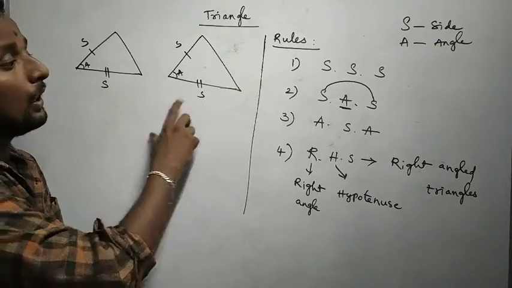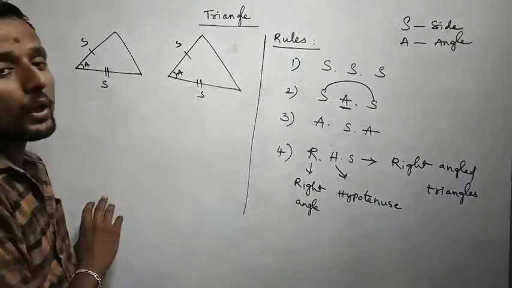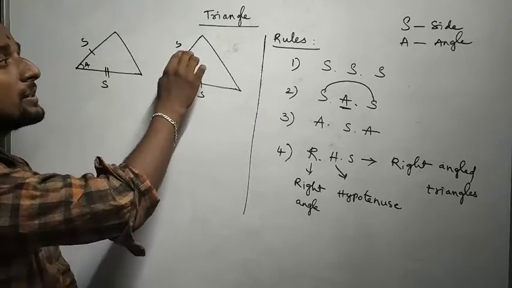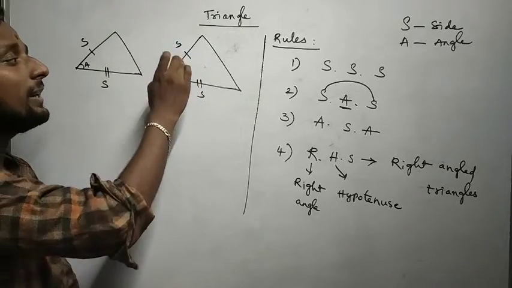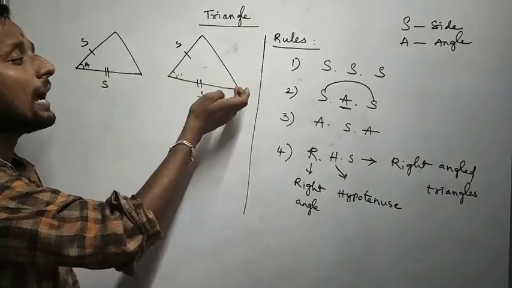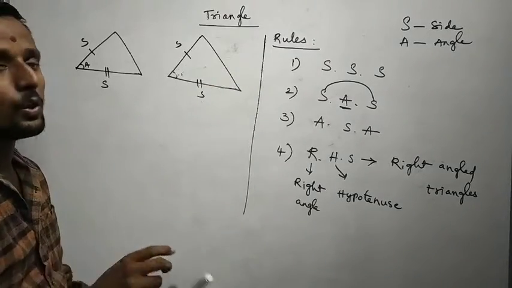What did you get? Look at the SAS rule we are talking about, am I right? Here the sequence must follow side, angle, side. If you take the angle somewhere else, it doesn't work out like that.